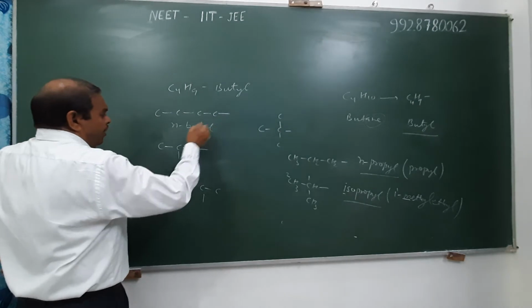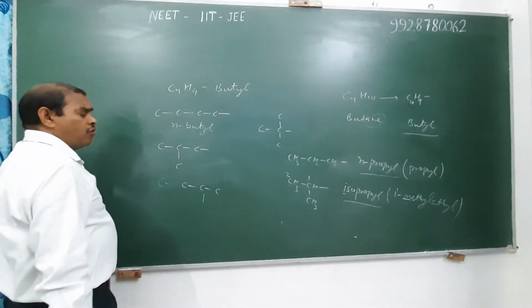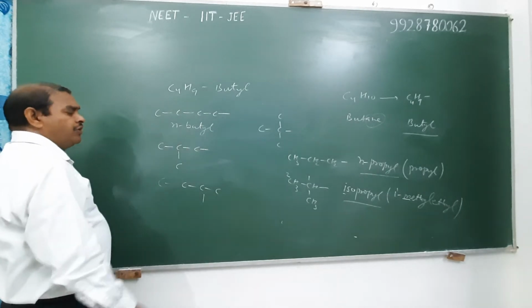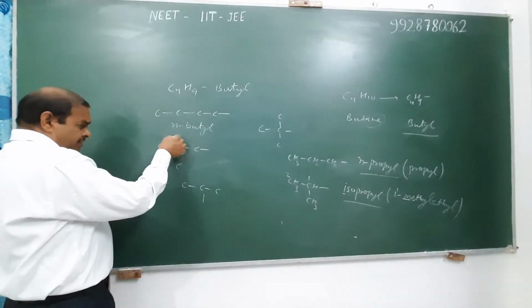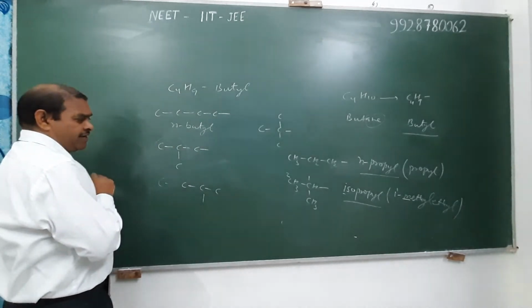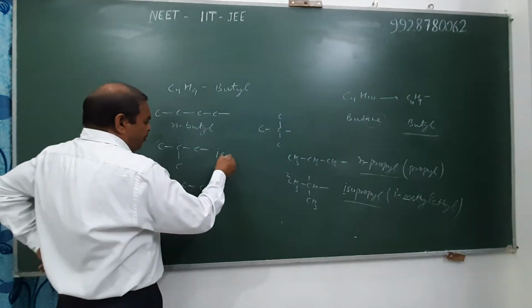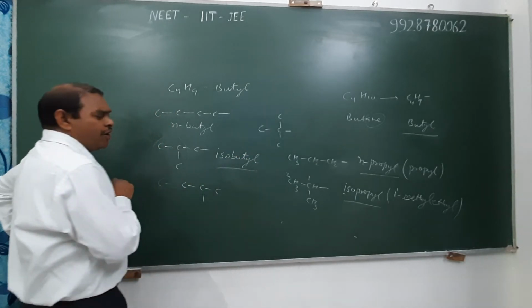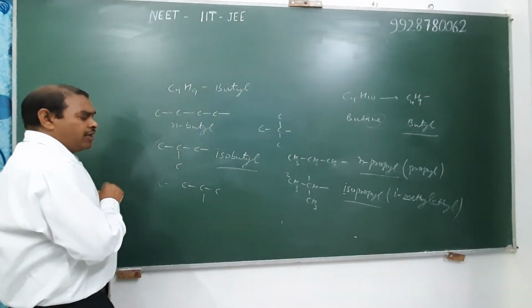n-butyl: the term normal is used in common names, but in IUPAC it is simply known as butyl. In case this part is known as iso and the remaining part is straight, then it is known as isobutyl. The iso term is also common but accepted by the IUPAC system. Therefore, it is known as isobutyl.